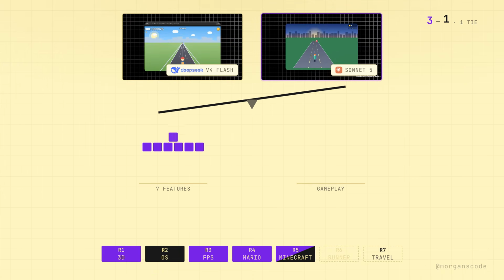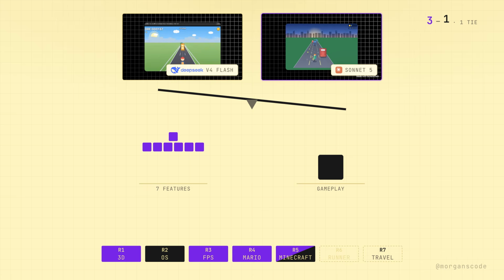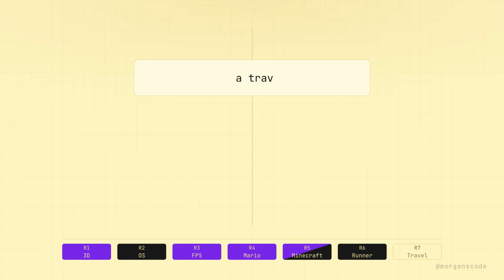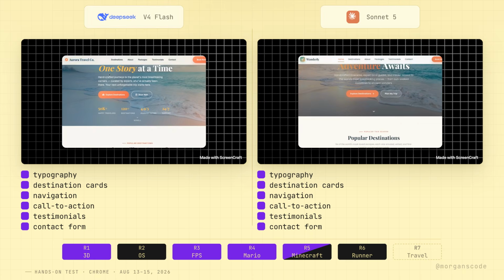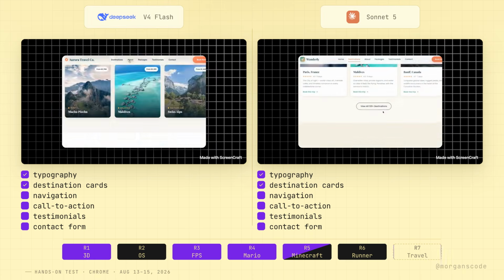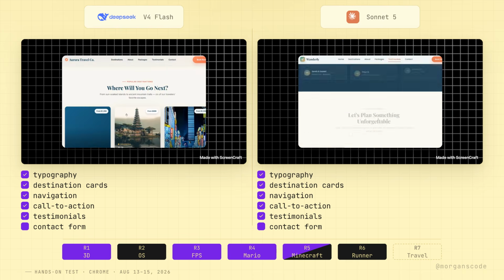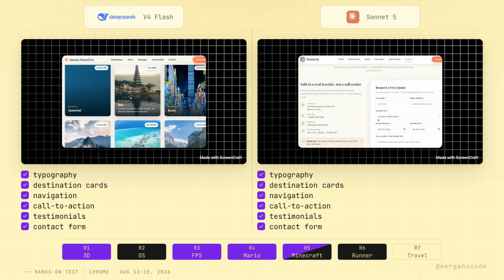DeepSeek had more features. Sonnet had the better gameplay. And for a game, gameplay matters more. Sonnet wins round 6. The final test was a travel agency website. This was easily the closest round. Both models created clean, professional pages with strong typography, destination cards, navigation, call-to-action buttons, testimonials, and a contact form.